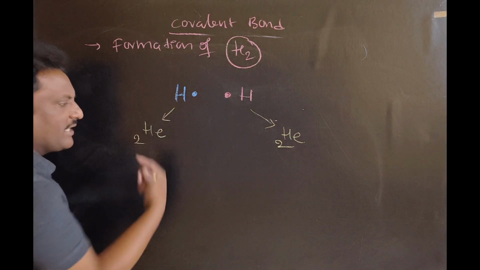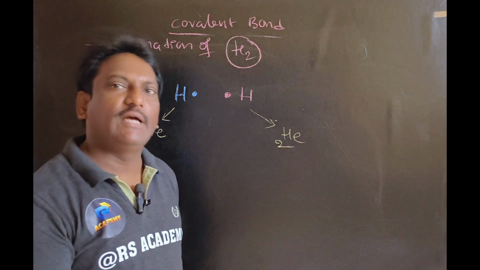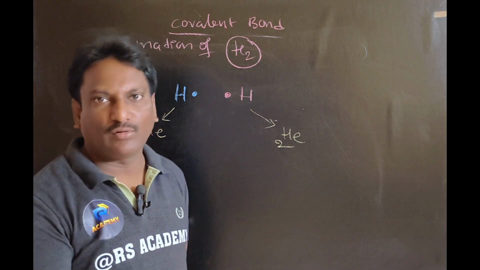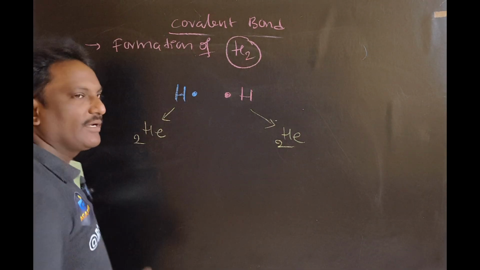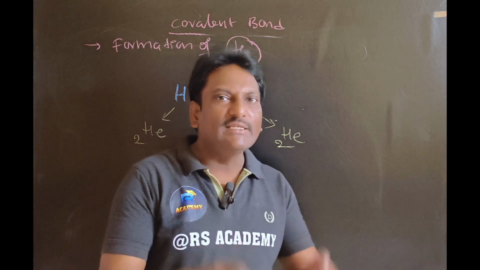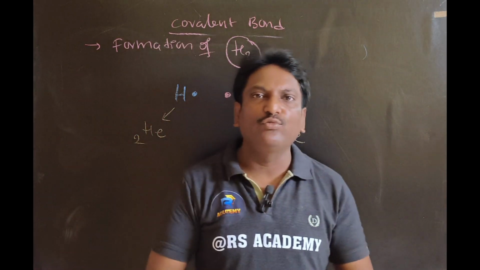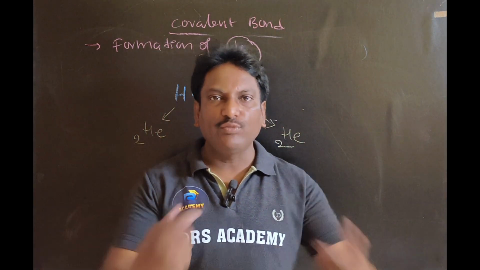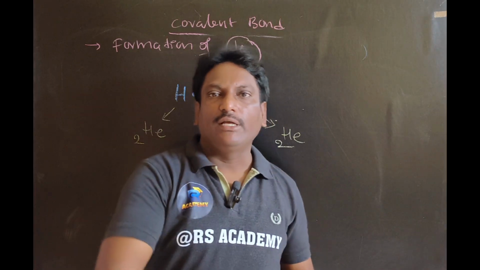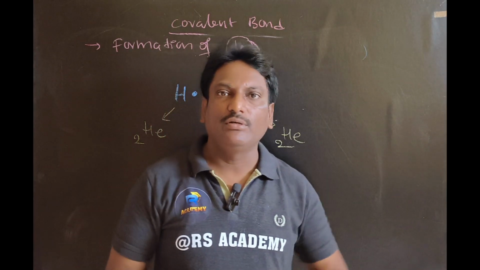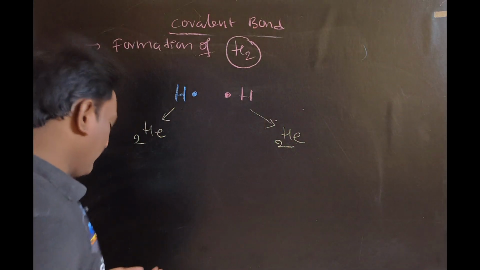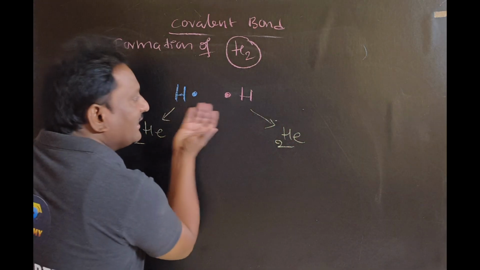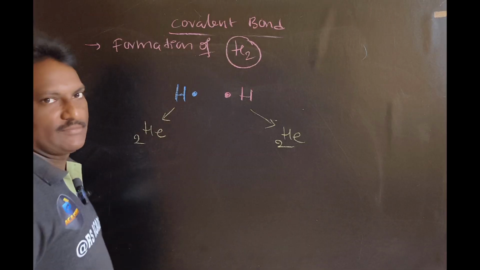So each hydrogen atom requires one more electron. This one also requires one more electron, and this hydrogen atom also requires one more electron. So in this situation, no one is ready to lose their electron. Each one requires one more electron in order to attain their respective noble gas configuration. So in this situation, a mutual understanding takes place between two hydrogen atoms.